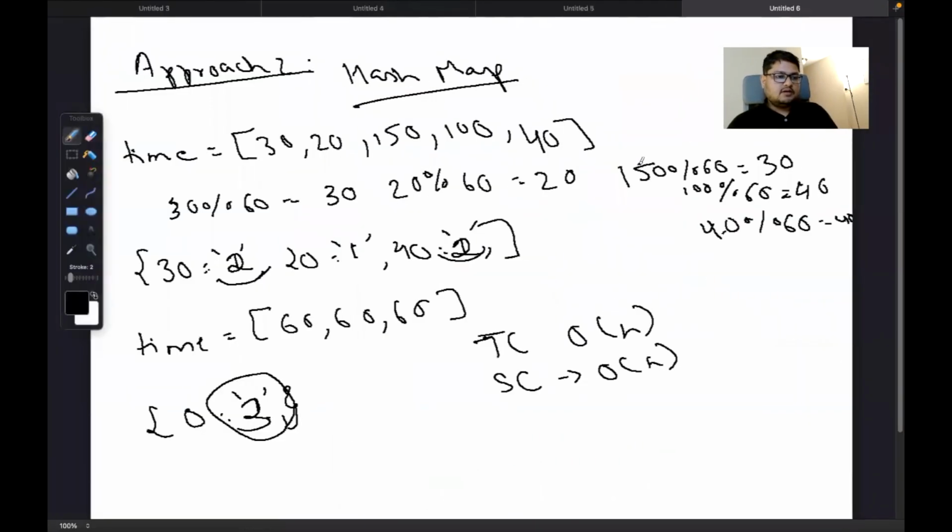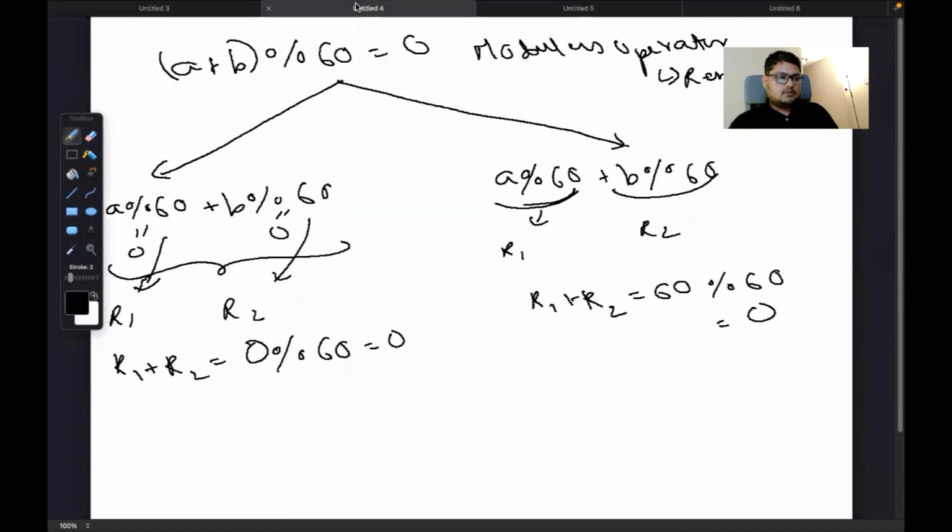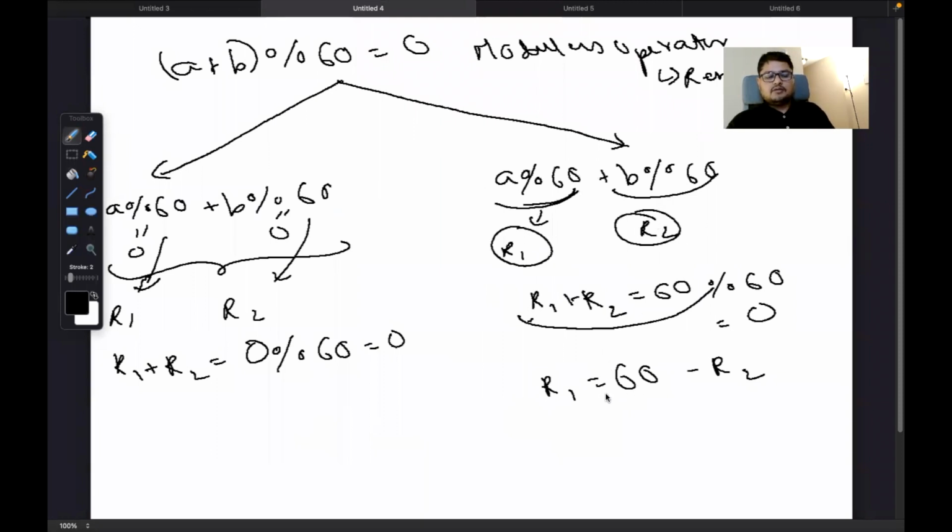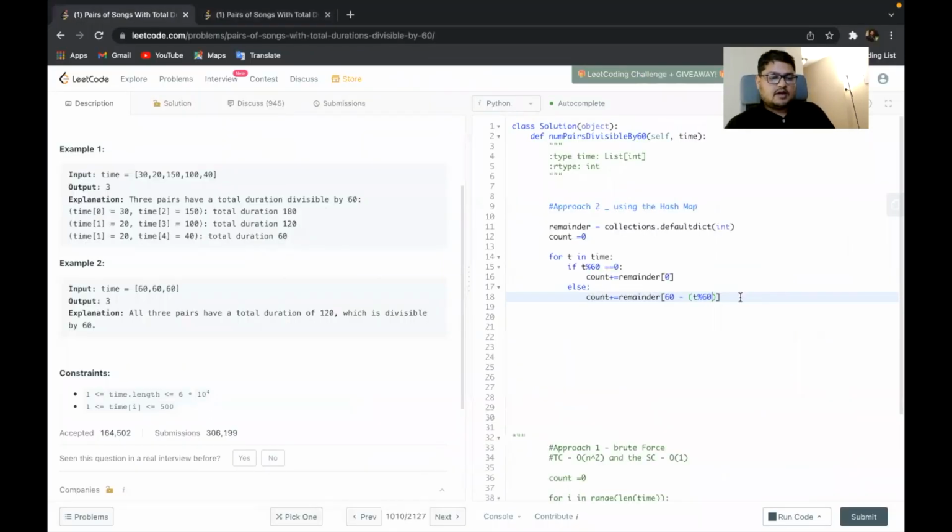We did it right here in approach two, that both the remainders have to add up to 60. So when we calculate t by 60, this can be an R1 or an R2. So the other remainder will be 60 minus R2, and we add that to the count.